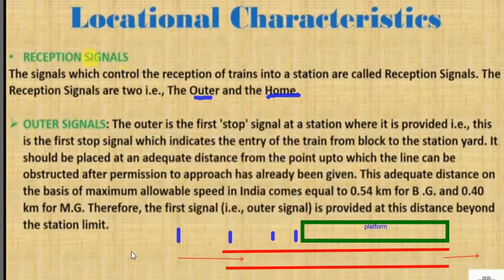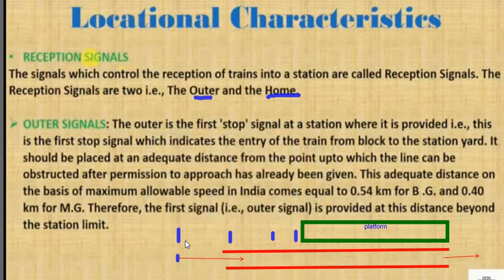These outer signals give a clear indication. Suppose the outer signal shows red, it means the train has to stop here only. If it shows green, the train will move forward, and another outer signal will be there. These outer signals are usually provided on the outer side of a railway station, before entering a big station or a junction. That's why the outer signal is usually provided.